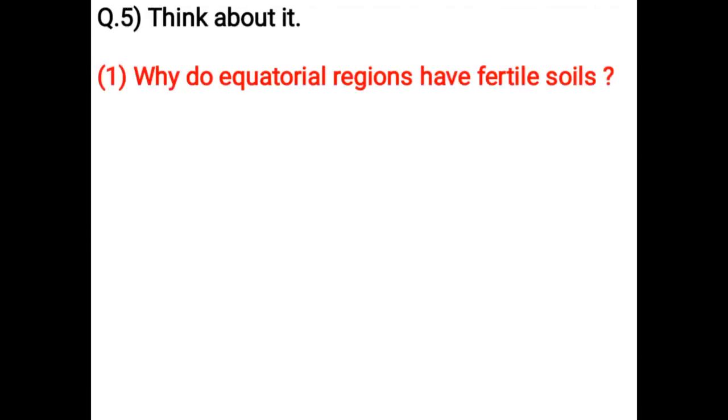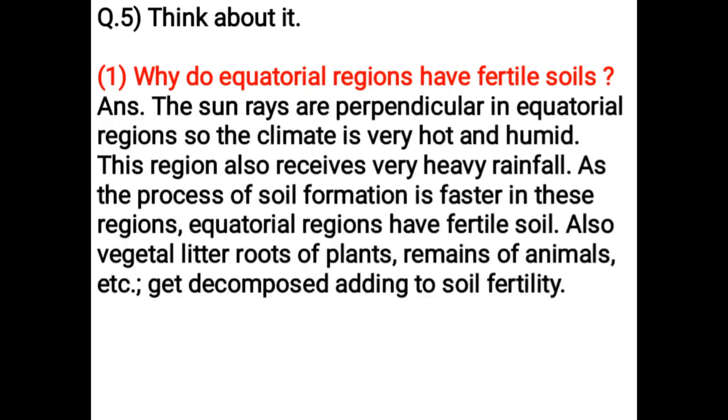Think about it. Why do equatorial regions have fertile soils? The sun rays are perpendicular in equatorial regions, so the climate is very hot and humid. This region also receives very heavy rainfall. As the process of soil formation is faster in these regions, equatorial regions have fertile soil. Also, vegetal litter, roots of plants, remains of animals, etc. get decomposed, adding to soil fertility.